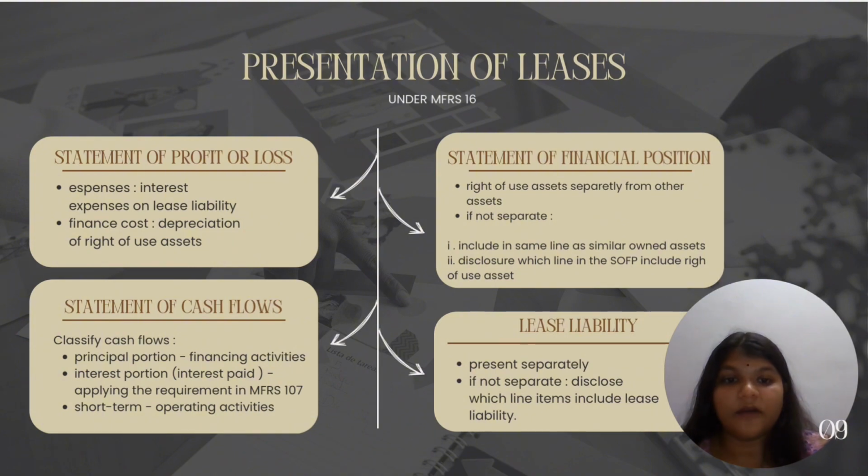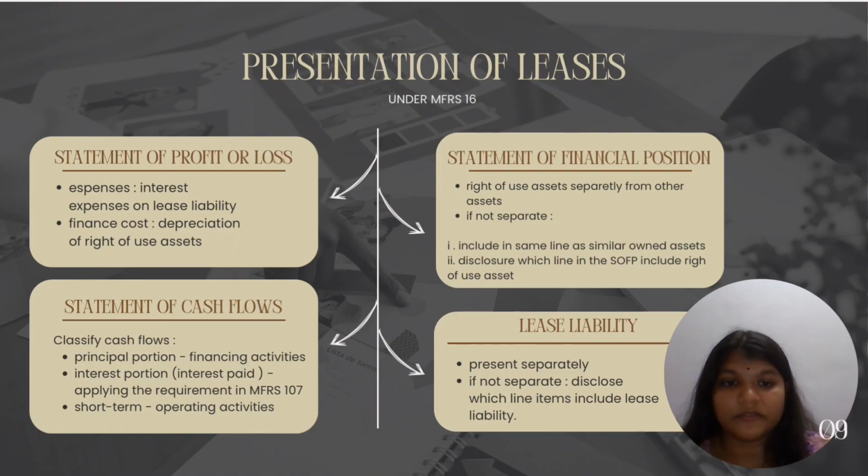Next is statement of financial position. Right of use asset, ROU, are shown separately from other assets. If not presented separately, they must be included in the same line as similar assets with disclosure explaining their inclusion. Third is lease liability. Lease liability are presented separately on the balance sheet.